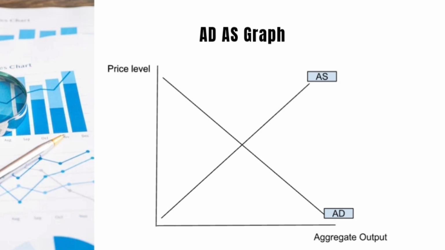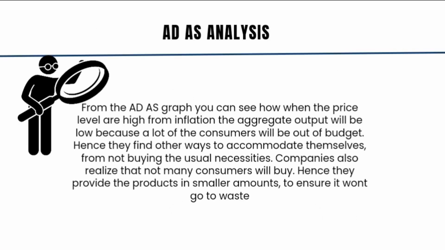So companies typically gradually increase the price, but when prices are at its peak, aggregate output is also at its peak, because consumers realize that to access the products back then when price levels are low is hard, so they want to make the most out of their spendings.